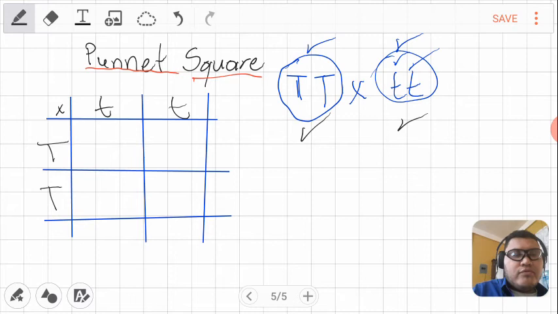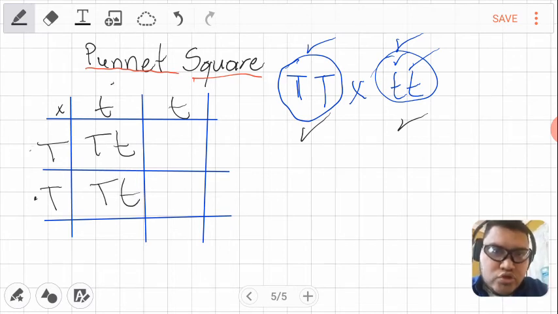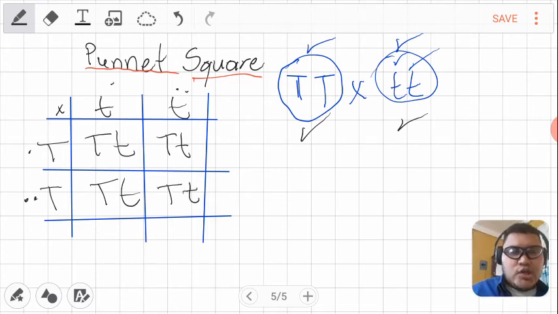So I want to find the percentage of sons and daughters, the percentage of offspring that are going to have the characteristics. So I'm going to start mixing them. Dominant and recessive, dominant, recessive. Dominant and recessive, dominant, recessive. And ready. You got that all of them are going to be dominant, recessive, heterozygotes.